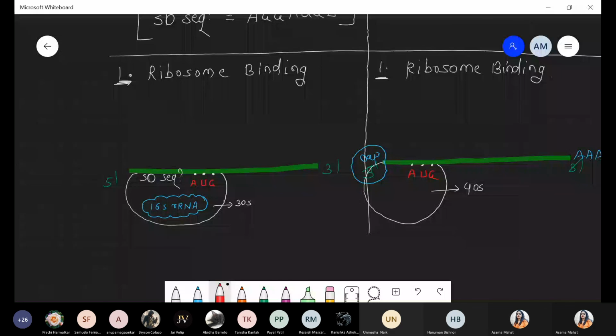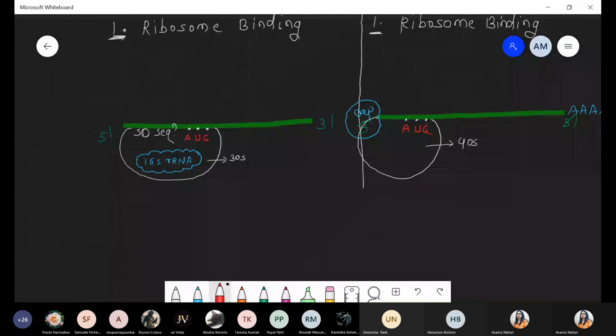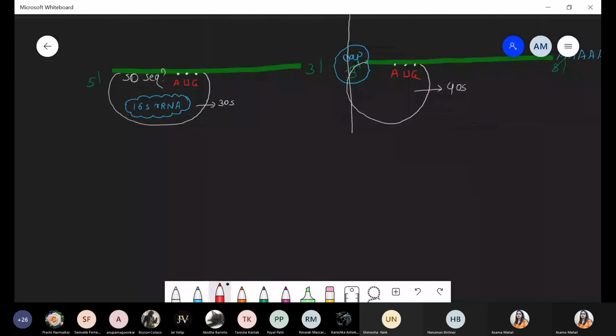Okay. Should I continue next one? These are the first step of initiation, ribosome binding. Okay, chalo. Now second step. Continue करना है because up to termination we have to study into two sections, prokaryotic and the eukaryotic.